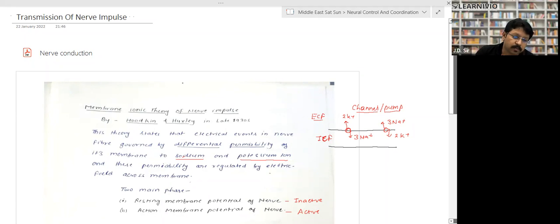So there is a theory called membrane ionic theory of nerve impulse. It tells you how the impulses travel in our body, or how the current flows in our neuron, right? So basically, this theory explains the system or the pattern, or we can say the process by which the information flows in our nerve, or we can say current flows in our nerve from one point to another point.